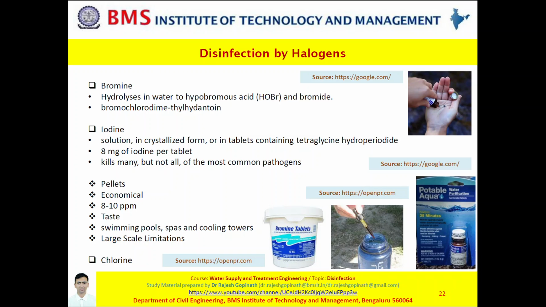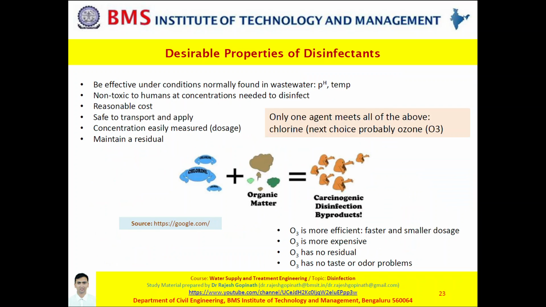It is obvious that any disinfectant you employ should have the following properties. The disinfectant should be safe to handle, safe to transport, safe to apply. We should be able to quantify the dosage requirement easily. The disinfectant should maintain a residual which takes care of future contaminations.